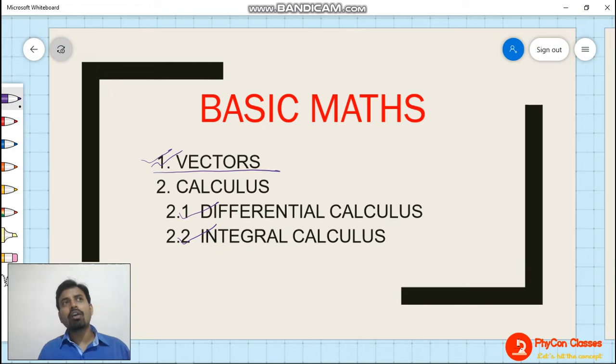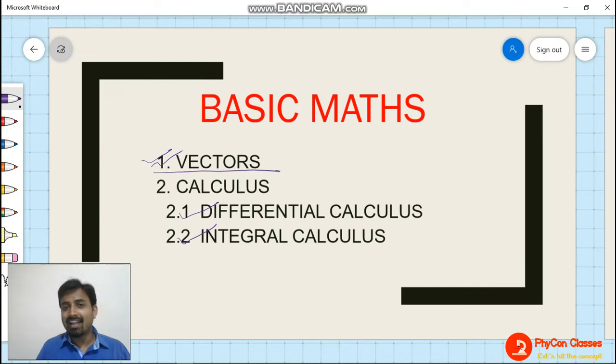See, basic math or mathematics is called the language of science, and physics is also a science. If you don't know the language of science, how would you be able to understand the things that are written in science? Many of the things you will see, you will find many mathematical equations while we study physics. Because science requires a language in which we can write about the facts related to science, related to the environment, related to nature.